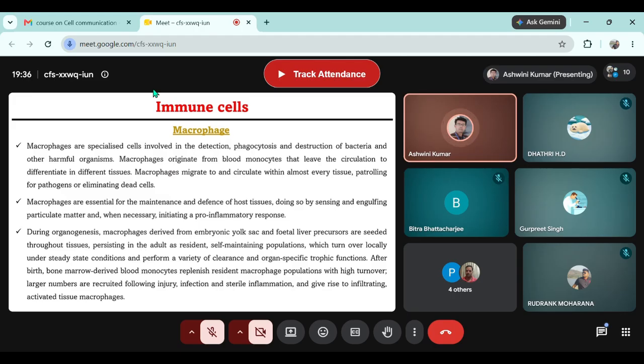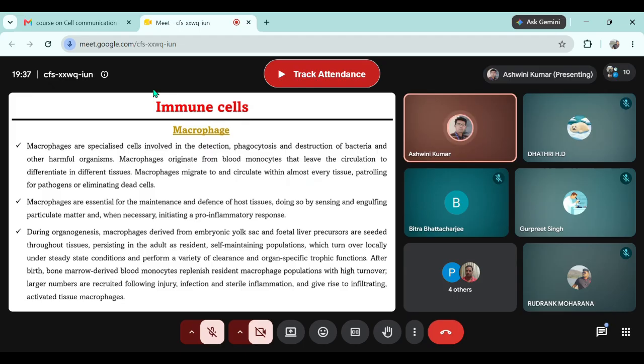Now, when there is a pathogenic infection in the tissue, the epithelial cells and these resident phagocytes also release certain chemokines and cytokines and send them into the circulation. These chemokines and cytokines are the call to other immune cells that there is a problem in this particular tissue, come and defend it. Based on the call from these chemokines and cytokines, the first cells that enter the tissue space because of the infection are the neutrophils. But the first cells that respond to the infection or the pathogen are the resident macrophages or the resident phagocytes.